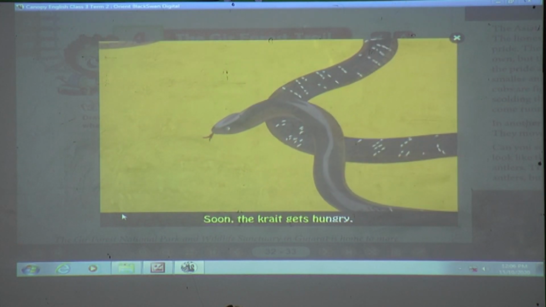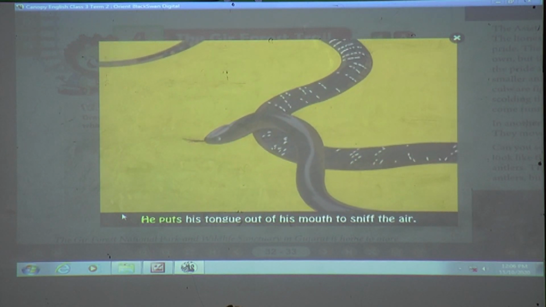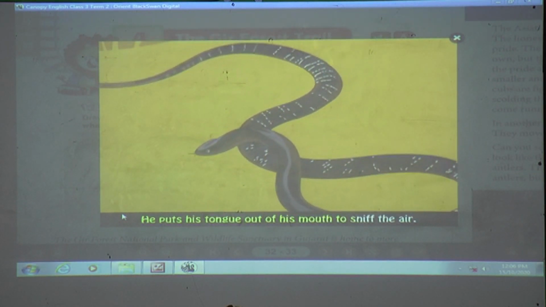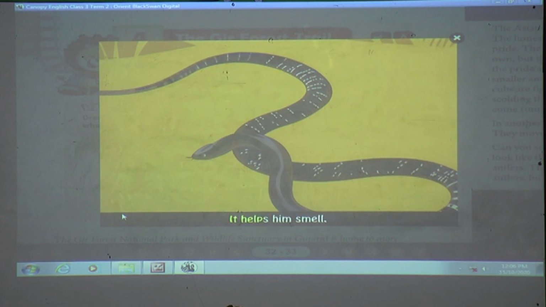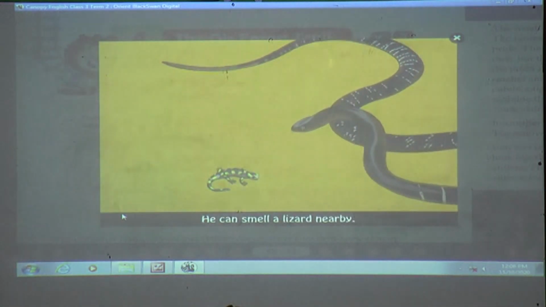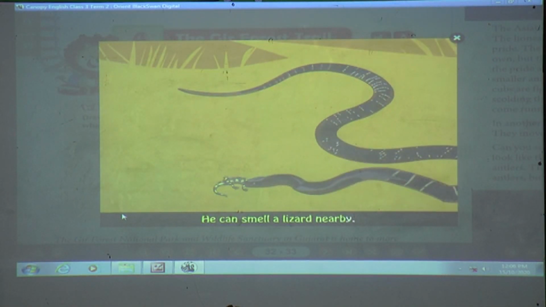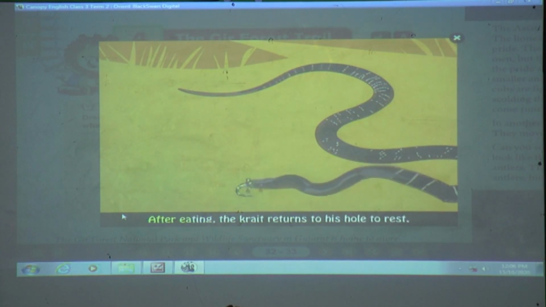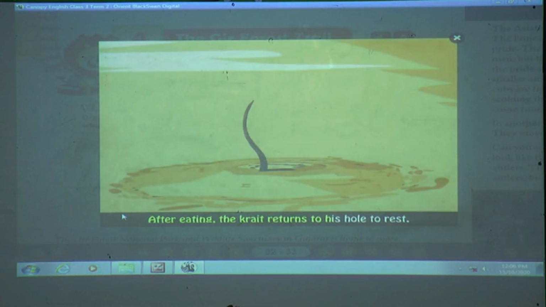Soon the snake gets hungry. He puts his tongue out of his mouth to sniff the air. It helps him smell. He can smell a lizard nearby. After eating, the snake returns to his hole to rest.